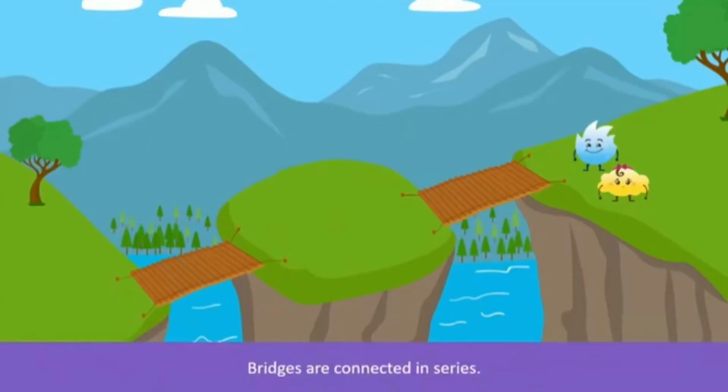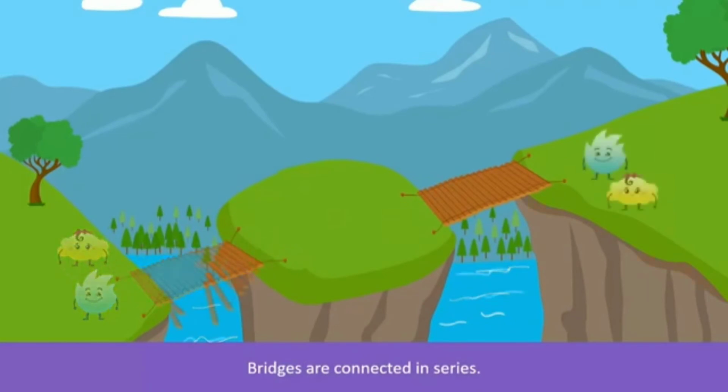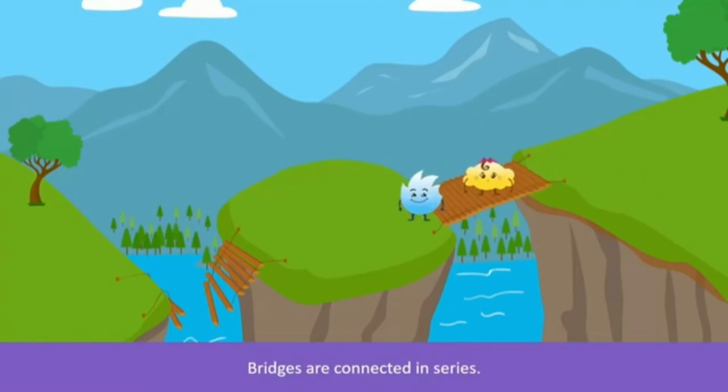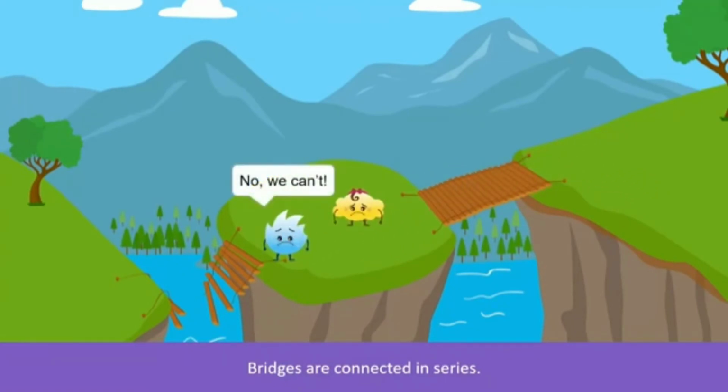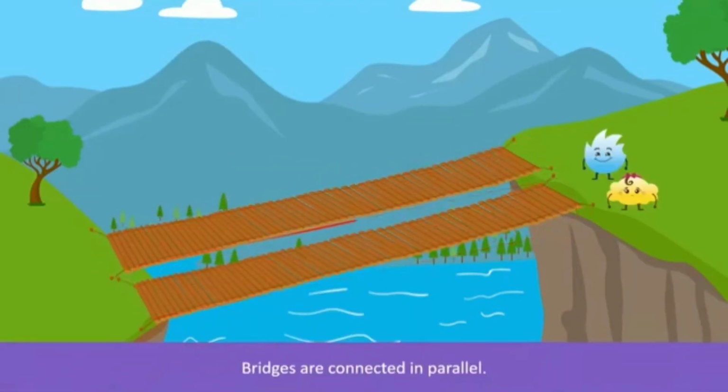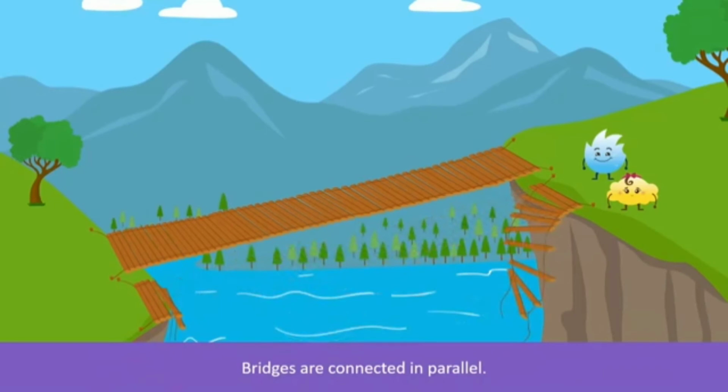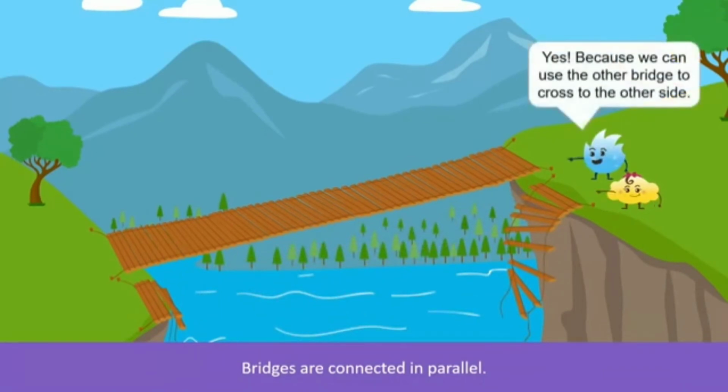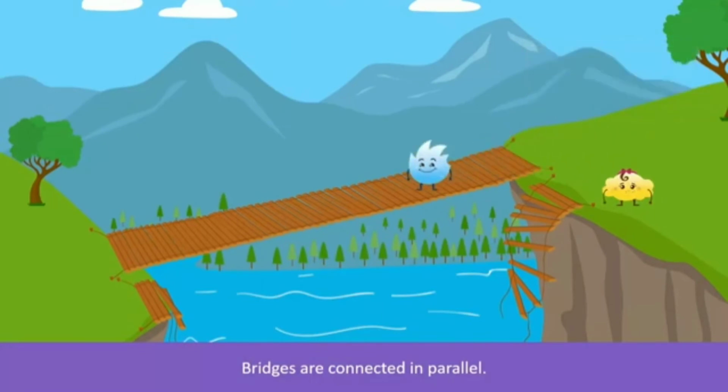This bridge is an easier example. If you see, these bridges are both connected in series. Now see what happens if one bridge is broken. Can you go to the other side? No, it's not possible because your only path is now broken and there is no other way that you can go across. But let's see if the bridges are connected in parallel. You see the two lines? When one bridge is broken, you still have one complete path and therefore you can just use that to cross. Isn't it wonderful?